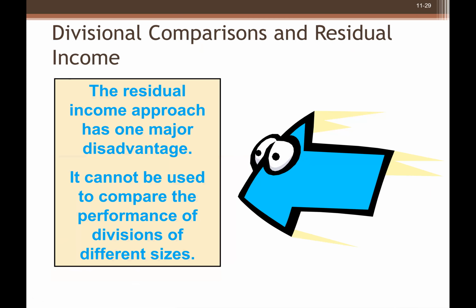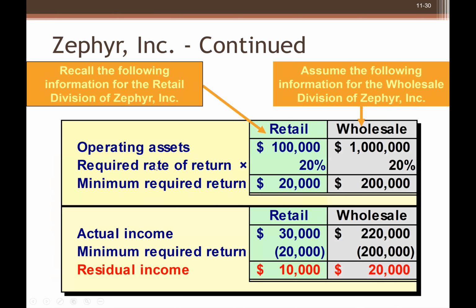So the residual income approach has one major disadvantage: it cannot be used to compare the performance of divisions of different sizes. So we saw that the residual income approach is very good, but it has a major disadvantage. Here we go. We have a retail store and a wholesale store, right? And we say that a positive number should be appreciated. If the residual income is positive, we should accept that. But residual income does not include the magnitude.